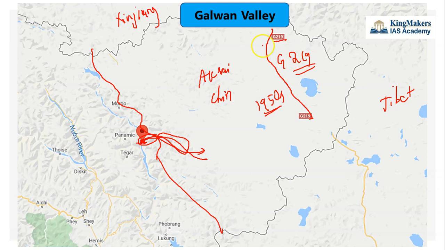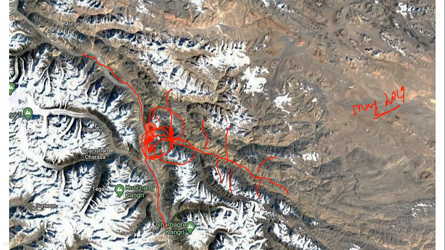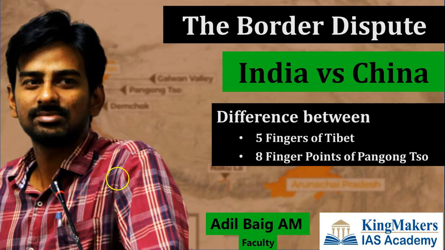This G219 road, which connects Xinjiang with Tibet, passes through the Aksai Chin region, and according to Schedule 1 of India's constitution, we claim the Aksai Chin region. It is ours. China has constructed the road in the Aksai Chin region. They constructed this in the 1950s itself, and that was the first spark in the border dispute. When they were constructing, Nehru objected to it, and that was the starting point of the border dispute, which is going on till today. G219 is an important road which you have to note from the preliminary point of view. So now we have understood the three important regions of the border dispute.